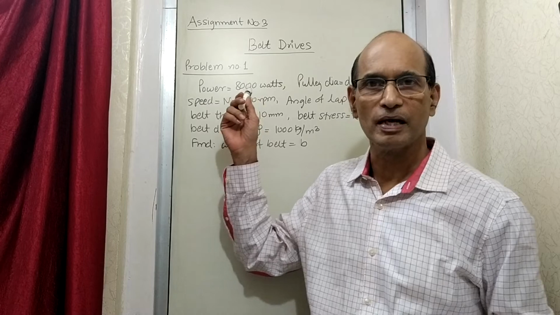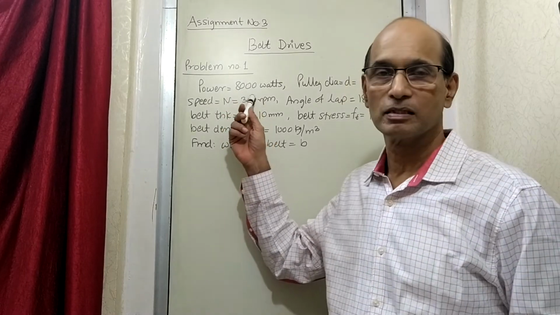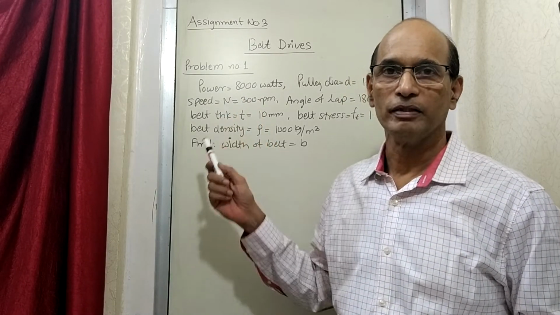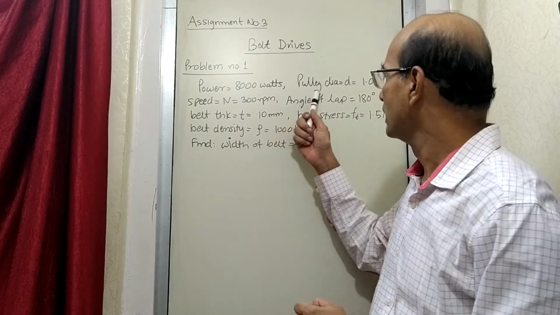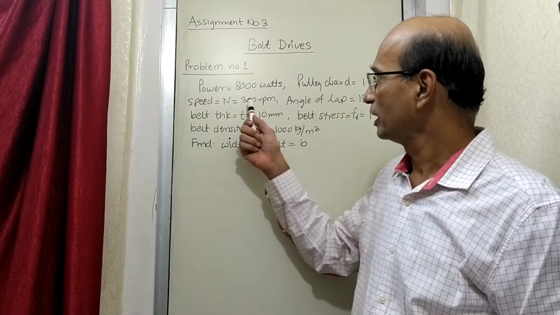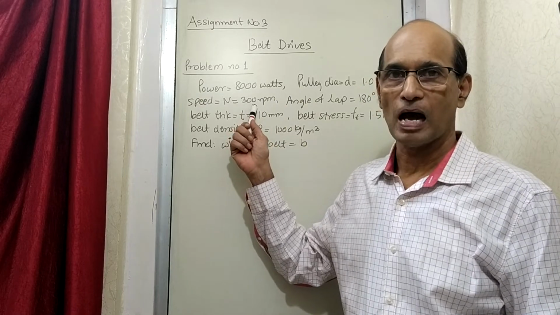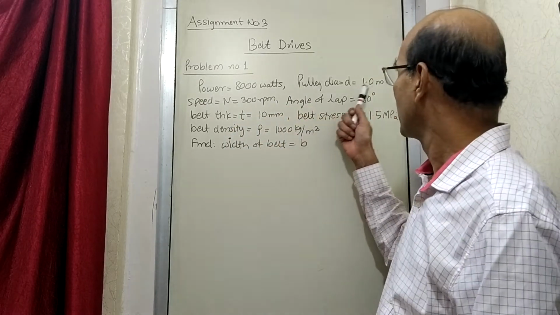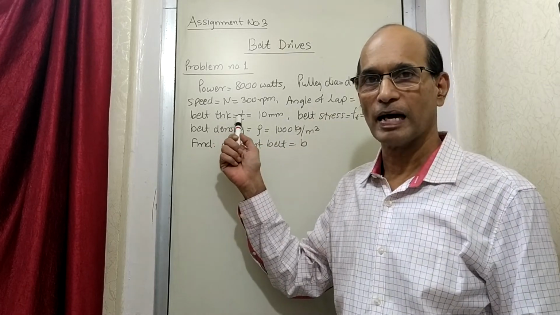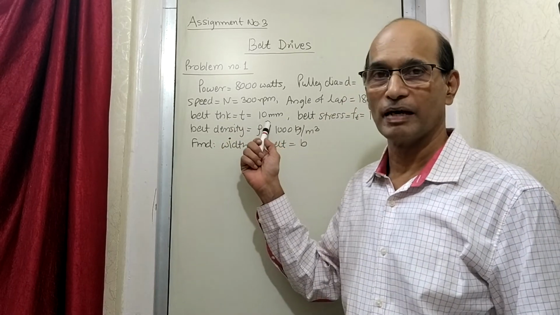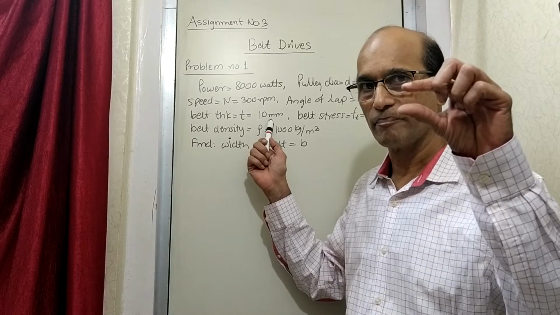So 8 kilowatts means 8,000 watts is the power that is transmitted. When this power is transmitted, the pulley is rotating at 300 rpm, and it has a diameter of 1 meter. The thickness of the belt is given as t, 10 mm.